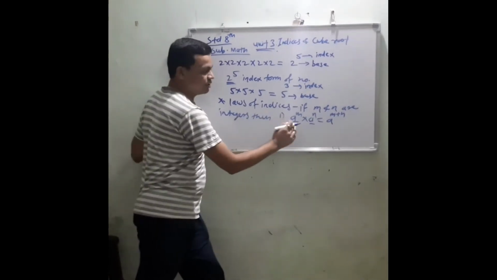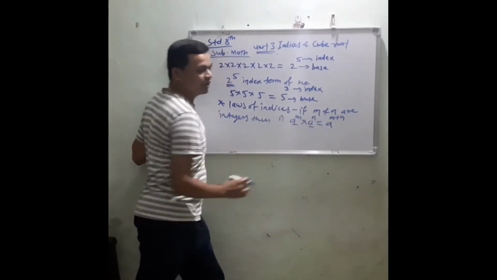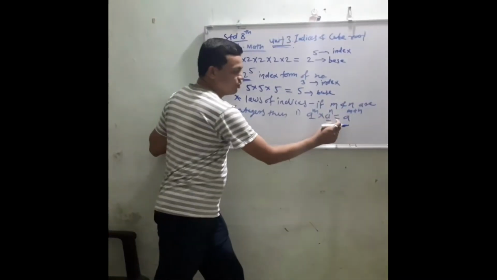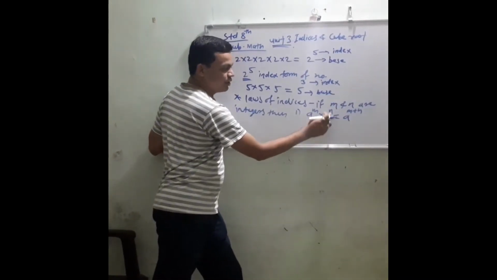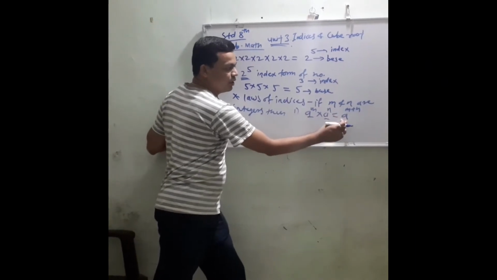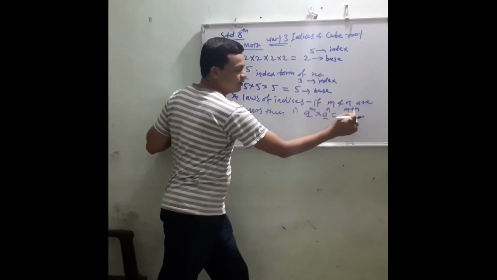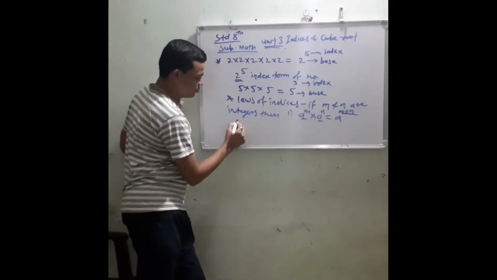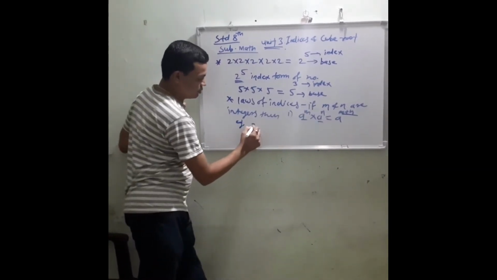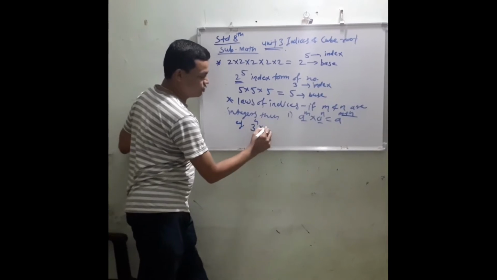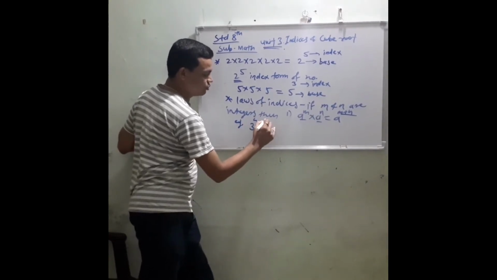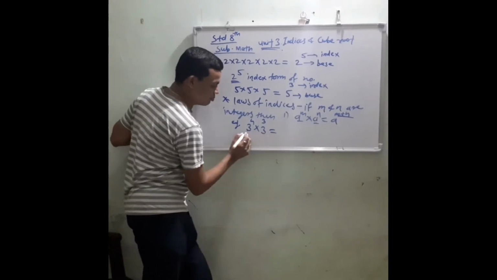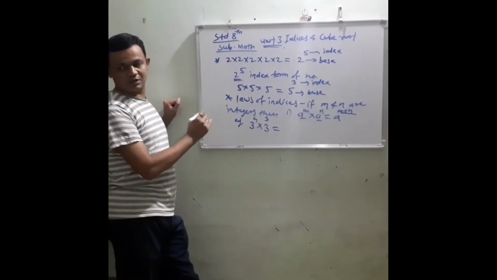बेस सारखा आहे. So there is an addition of index, म्हणून घातांकाची आपण ऍडिशन करतो. So a raised to m into a raised to n is equal to a raised to m plus n, that is addition of index. एक्झाम्पल बघूया आपण. 3 raised to 4 into 3 raised to 3 is equal to, here base is same, सारखा आहे.